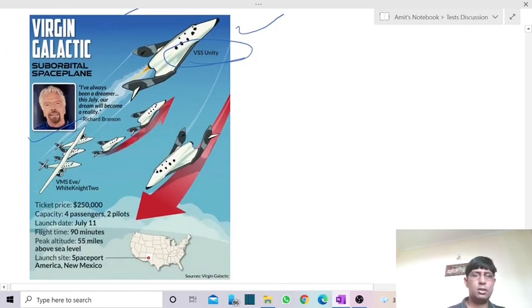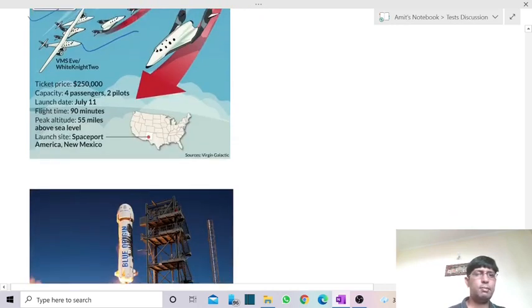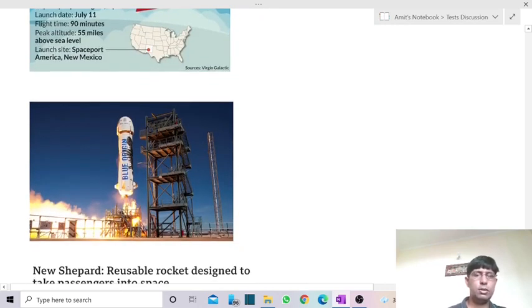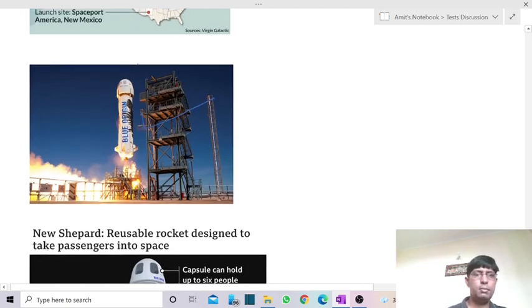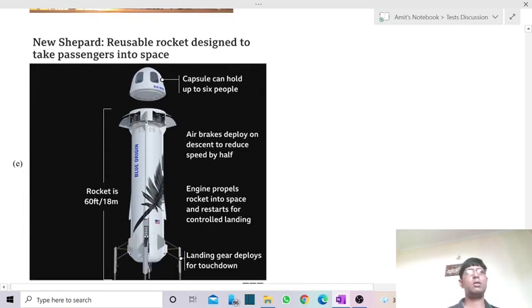Bezos has developed a company named Blue Origin, and this company has developed the spacecraft named New Shepard. So here we have the spacecraft of Virgin company, VSS Unity, and below we're having the spacecraft named New Shepard, made by Blue Origin company of Jeff Bezos, who is the richest man of the world.